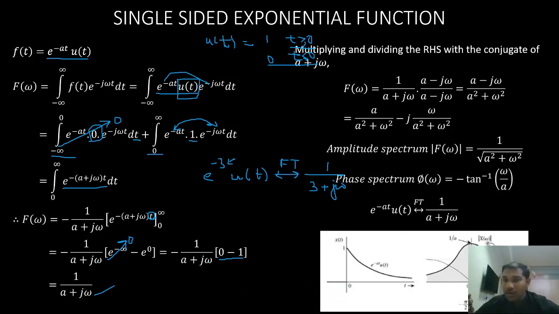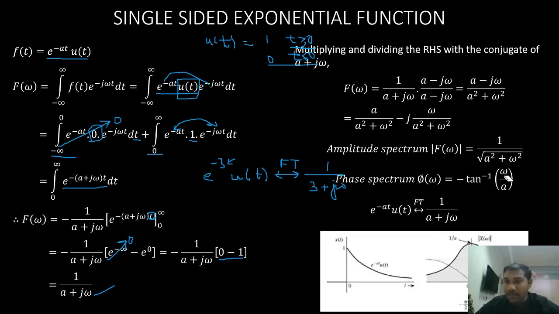When omega is equal to 0, I have 1 by root over a square. So at omega equal to 0, my amplitude spectrum value is 1 by a. As omega increases, the value of the amplitude spectrum decreases, right? This is an even function.